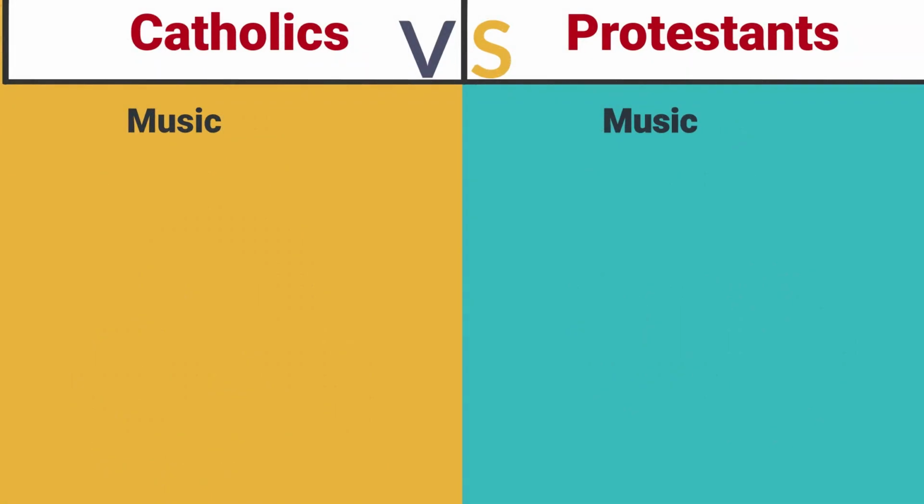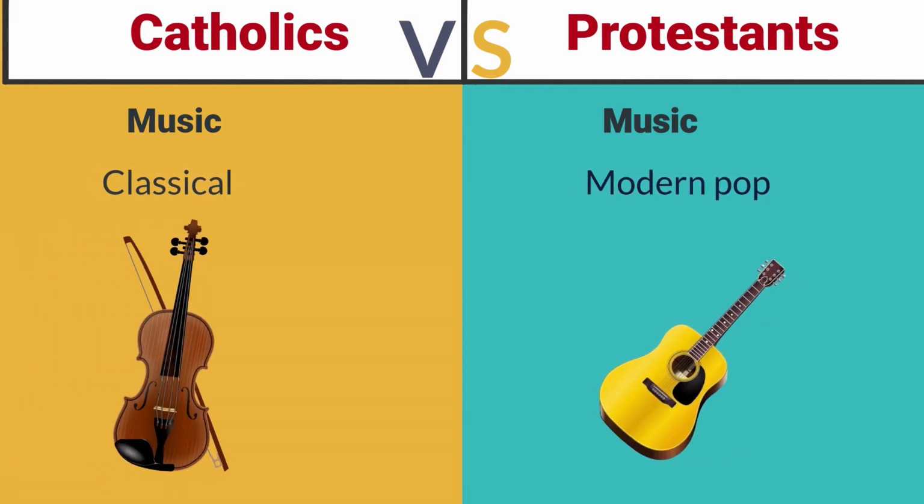Catholic worship music is often slow and calming, using traditional hymns and chants, reflecting the Church's solemnity and historical roots. Many Protestant denominations use modern music styles like pop and rock in worship, aiming to inspire congregations and create a joyful, engaging experience.